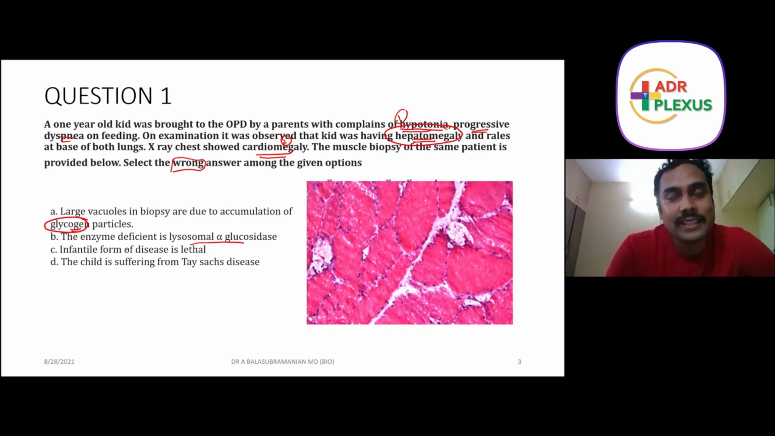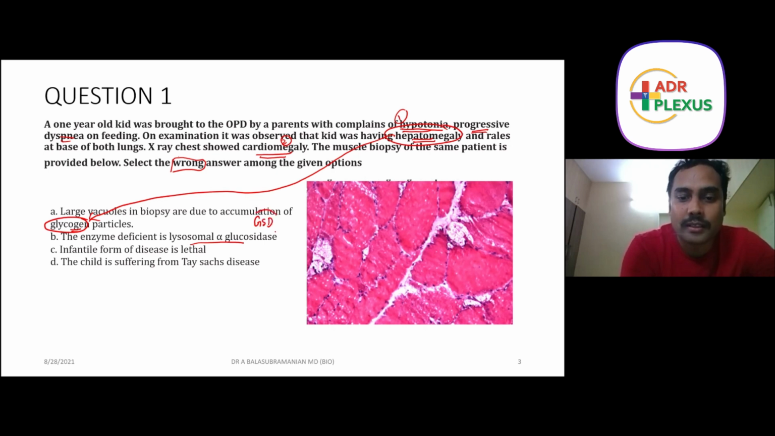By reading the question itself, most likely you will be able to pick up the answer. Even if you're not picking up the answer, the clue is given here. It's a liver disorder, so it has to be linked with here. So this is going to be a glycogen storage disorder, right? This is a very important point. A 1 year old kid, so some glycogen storage disorder which manifests under 2 years along with cardiac manifestation.